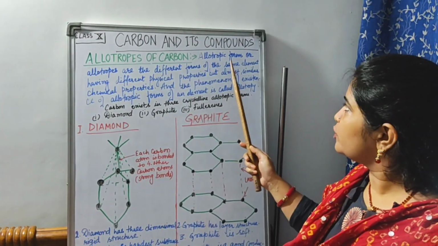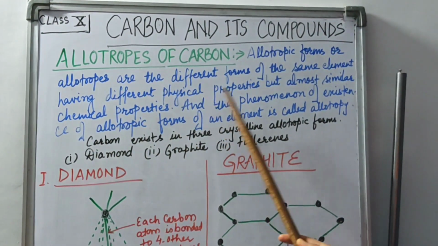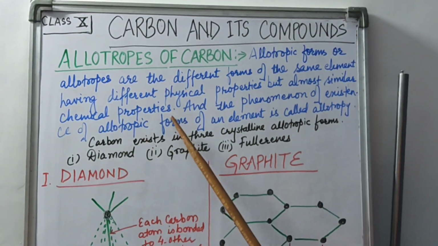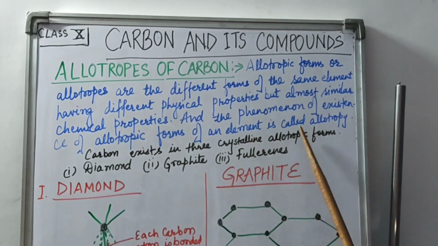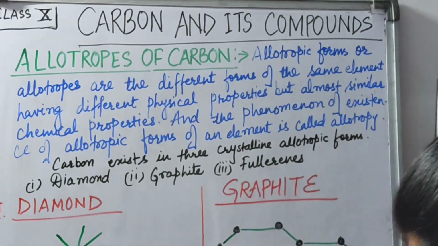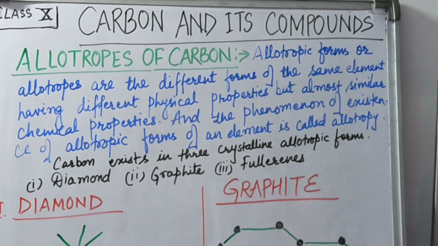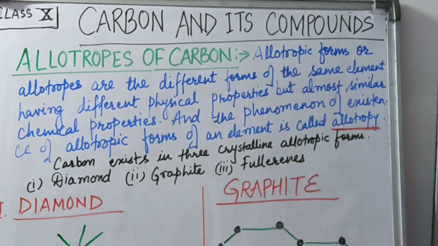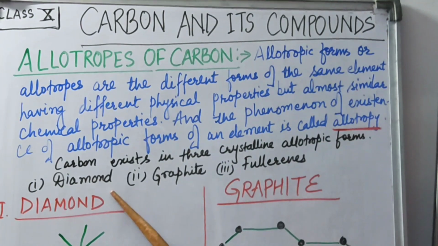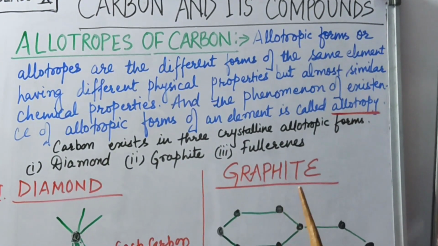I have written here: allotropic forms or allotropes are the different forms of the same element having different physical properties but almost similar chemical properties. And the phenomenon of existence of allotropic forms of an element is called allotropy. You have to note this point, that is allotropy. It is a phenomenon. As I told you, carbon exists in three crystalline allotropic forms: diamond, graphite and fullerenes. We are going to discuss the first two today, that is diamond and graphite.